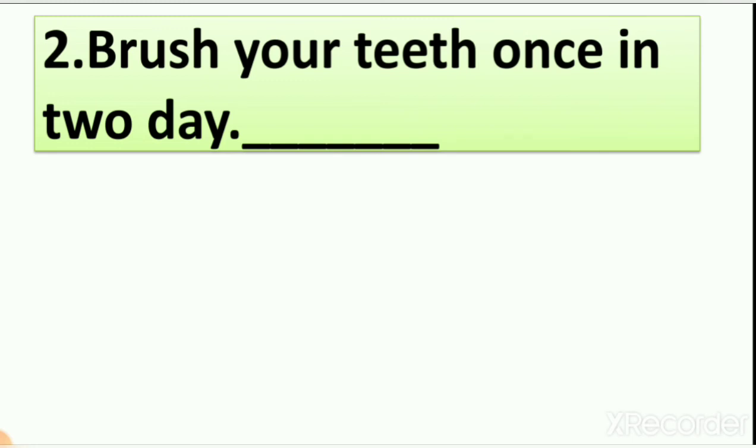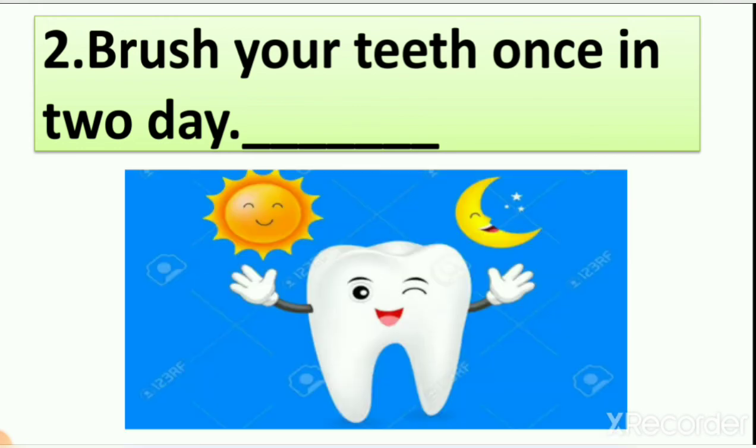Because in the morning when we wake up we have to brush our teeth, right? And when you are going to sleep, before sleep you have to brush your teeth. So we have to brush our teeth 2 times a day, not 1 time in 2 days. So here you can see the picture of a tooth with a sun and moon, right? So what is the right answer? Is "brush your teeth once in 2 days" right or wrong?